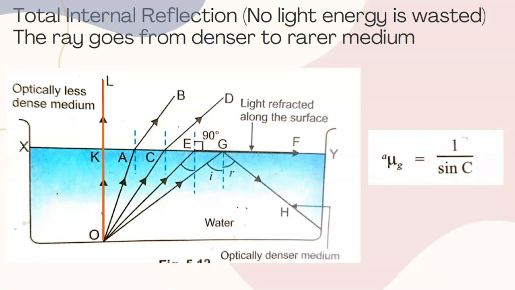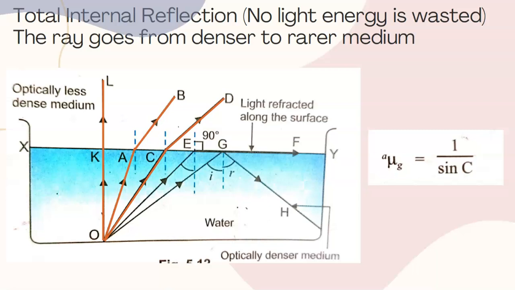If gradually I increase the angle of incidence, say to 10 degrees, a slightly higher value, then refraction will take place. The ray of light will go from water to air, and hence it will bend away from the normal along AB. If we increase the angle of incidence slightly further, say 30 degrees, the ray of light incident at C again will get refracted along CD, and it will bend away from the normal as shown, because it is going from water to air.